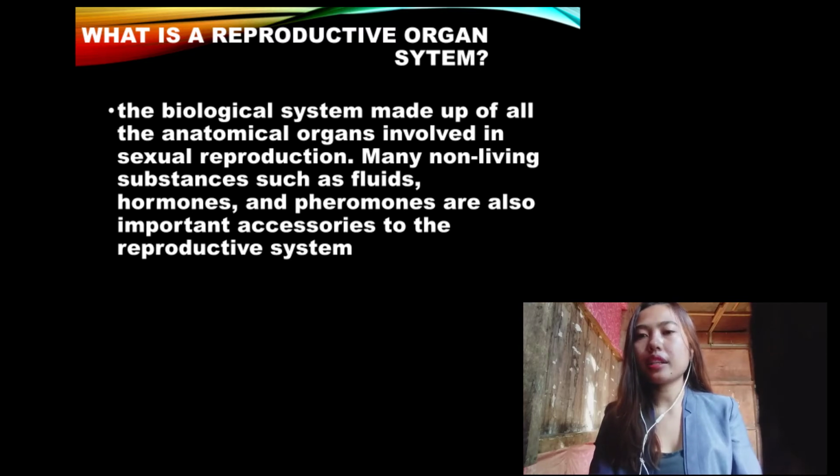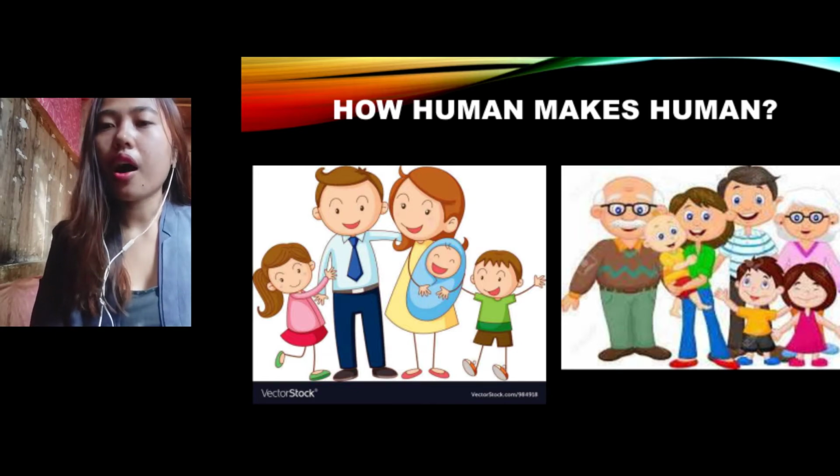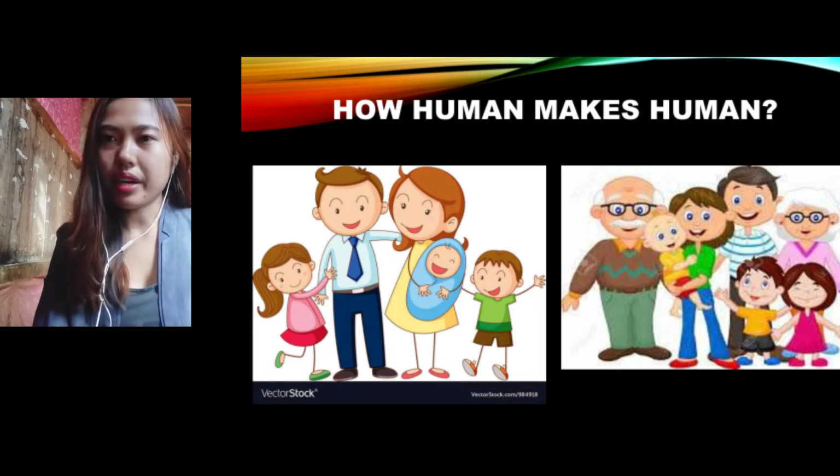So what is a reproductive system? A reproductive system is a biological system made up of all the anatomical organs involved in sexual reproduction. In the reproductive system, there is sexual reproduction, in which a human produces another human. Non-living substances such as fluids and hormones are also important accessories to the reproductive system. But one thing we haven't thought about is how humans make more humans.